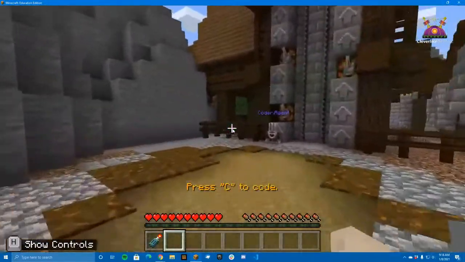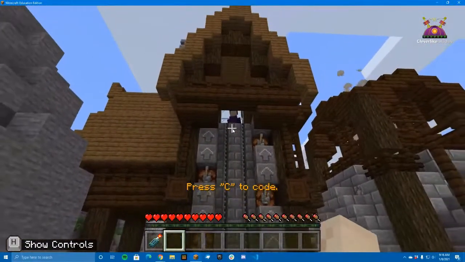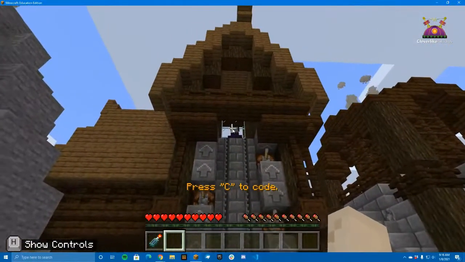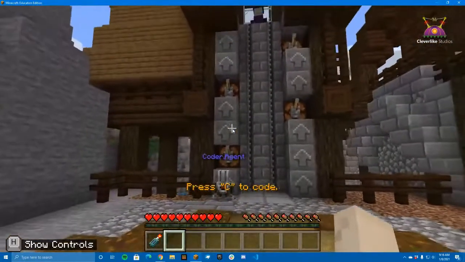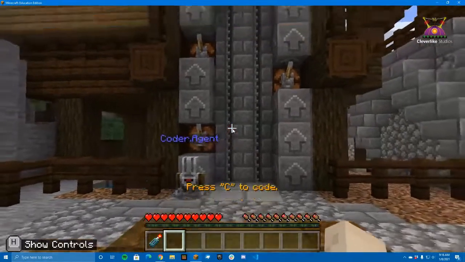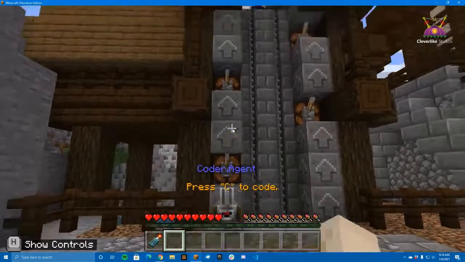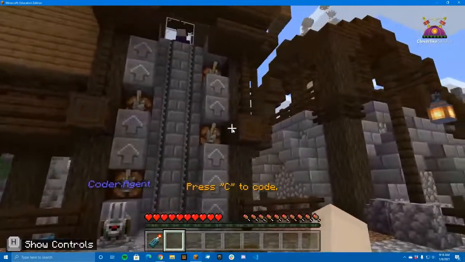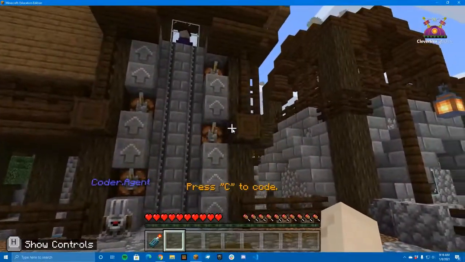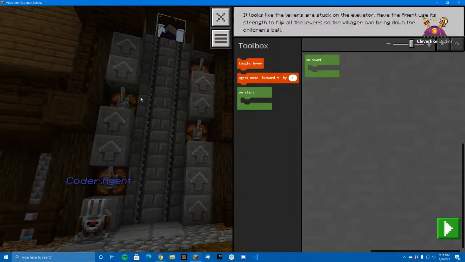Okay. Let's see here. What do we have? We have the alleged witch up here that has their ball. And we have our agent. So it looks like we need to figure out how to flick these levers. So let's go in and look at, I'm going to put the activity on the left side of my screen. So when I press the coding window, I could still kind of see that on the left side. That's probably a useful tip for doing some of this.